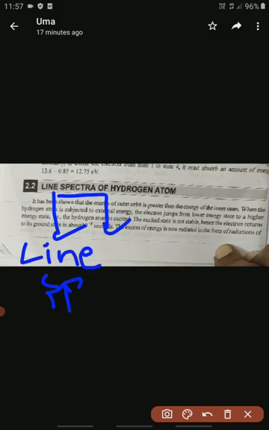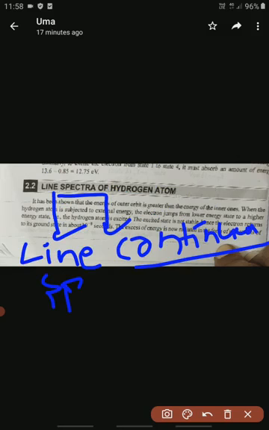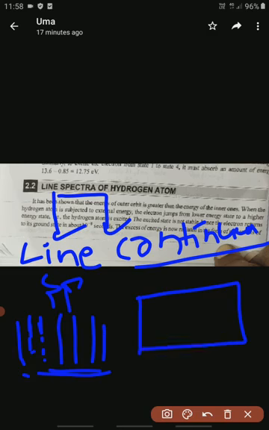This spectra is classified into two categories: line spectra and continuous spectra. These are the two types of spectra. What is meant by line spectra? If the wavelengths are of different colors and the variation is large, we can find distinctions between different spectral lines. These are the spectral lines. A spectra like this is called a line spectra, and a spectra like this is called a continuous spectra.